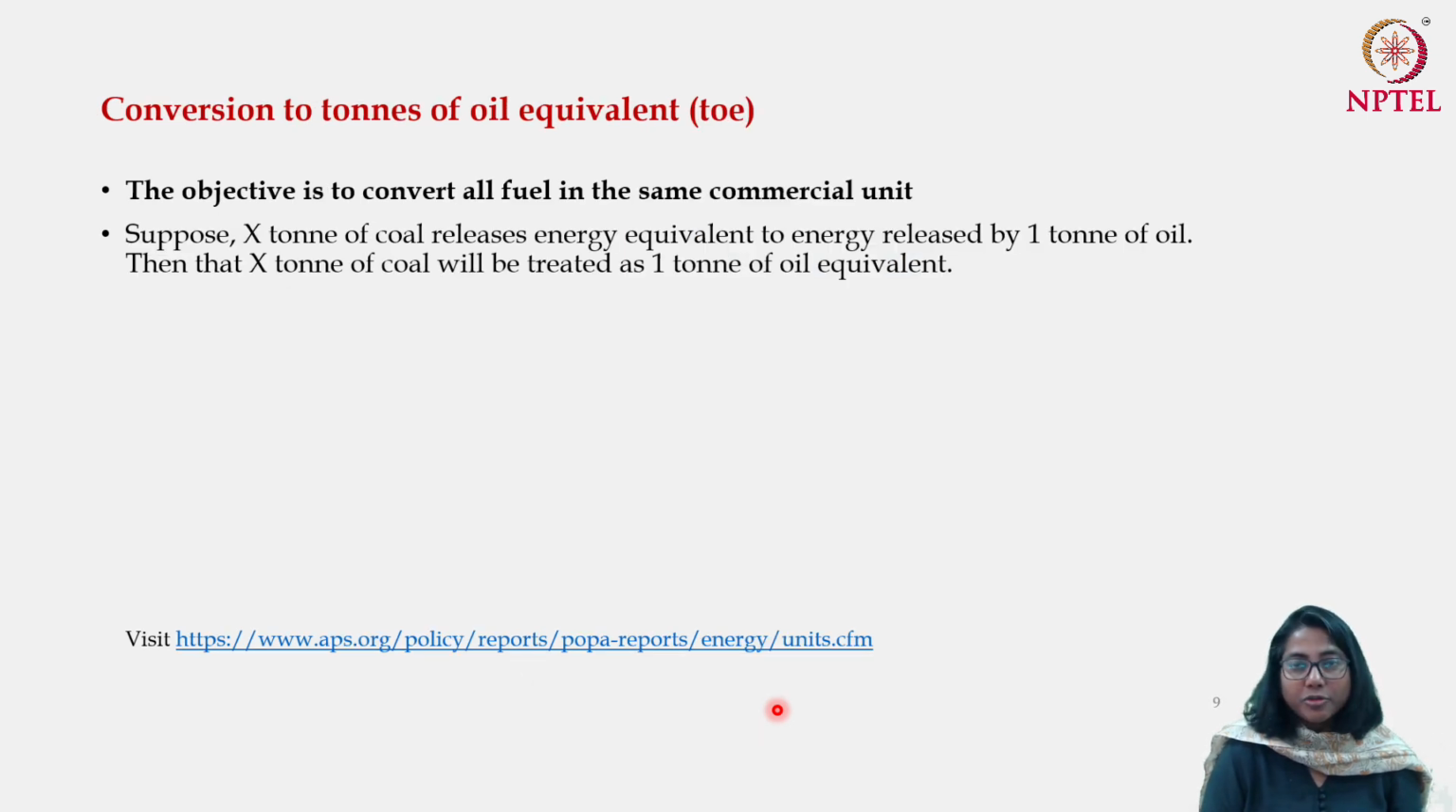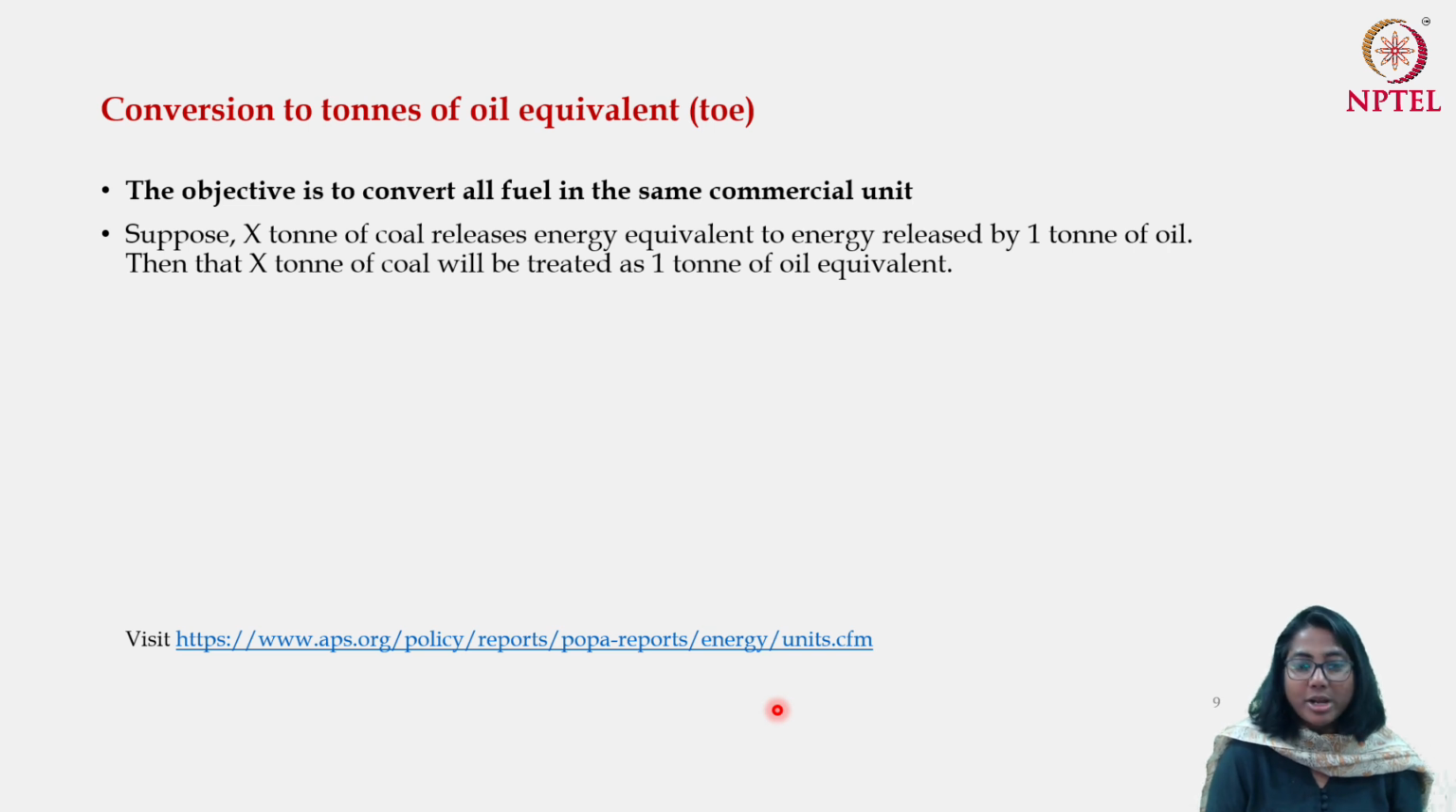Coming to the last part of conversion, which is again very important, we often use a unit called the tons of oil equivalent or TOE. Now what is the tons of oil equivalent? Here our objective is to convert all the fuel into the same commercial unit, and this is one of the very important commercial units that is used. If you go back to your energy balance table, in many of the countries you will see that figures are given in terms of tons of oil equivalent. In fact, when we were going through the energy balance table for India, we saw that all the energy was measured in terms of tons of oil equivalent.